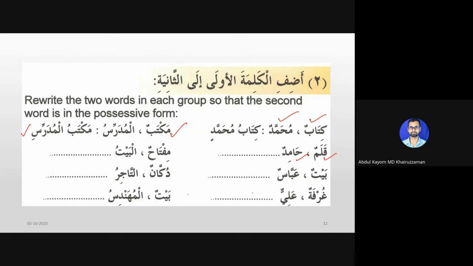Miftahun al-Baitu: so the idafa will be Miftahul Baiti. Dukkanu Tajiri, the merchant's shop. Baitul Muhandisi means the engineer's house. We have Baitun al Muhandisu, and we want to make it the engineer's house, so we say Baitul Muhandisi.